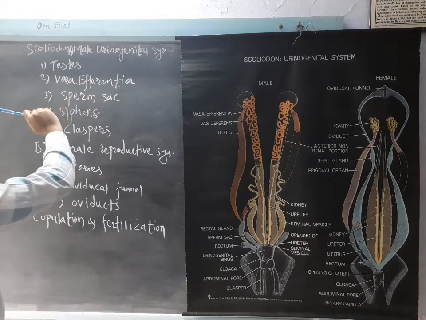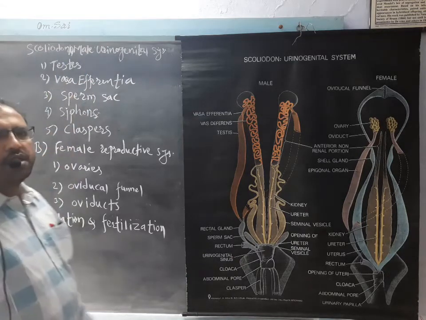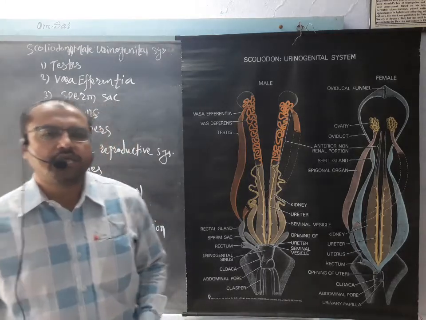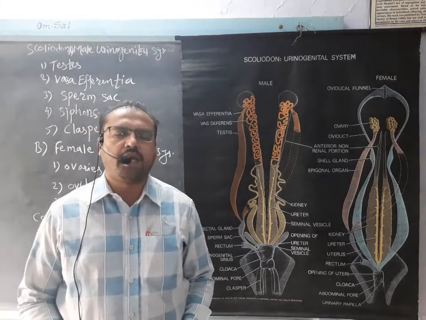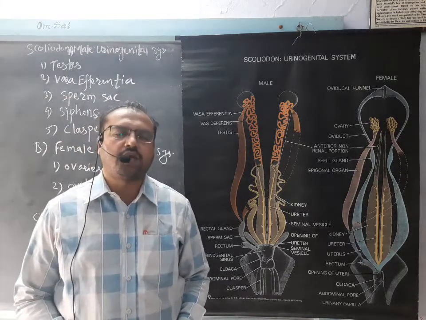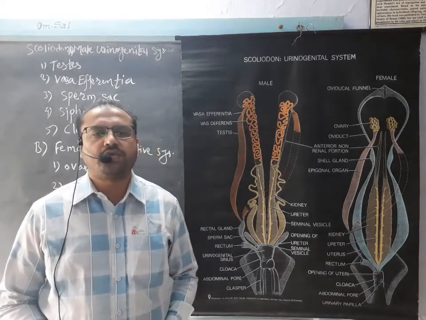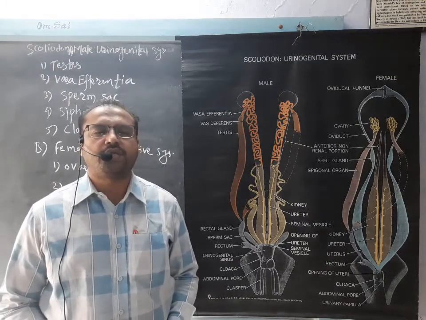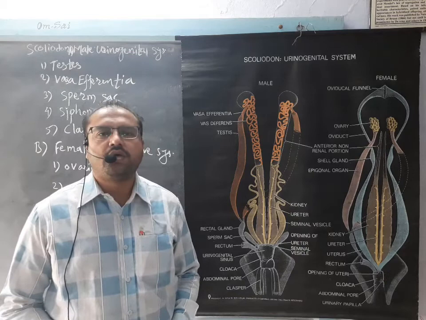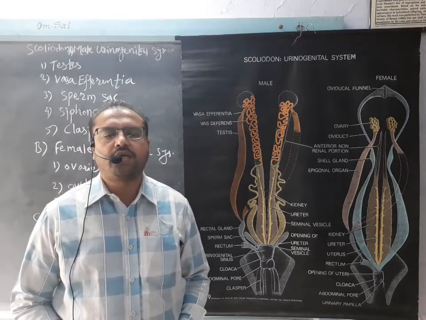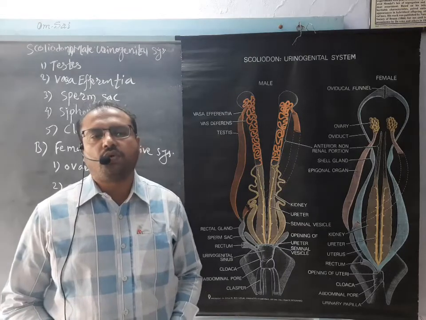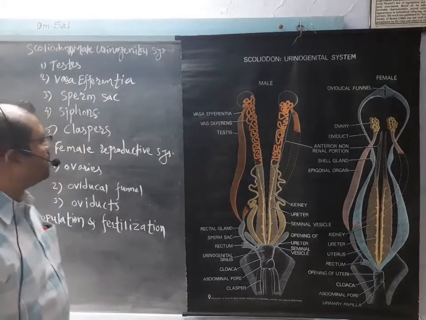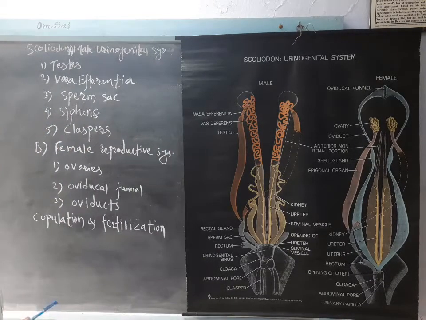In the case of the urinogenital system of the male, as you know, in Scoliodon sexes are separate, and there is sexual dimorphism. Males and females are separate, and externally we can identify which one is male and which one is female on the basis of the presence of claspers, which are present beside the cloaca on the pelvic fin. These are elongated structures present only in males and absent in females. These are the accessory reproductive organs which help in reproduction.